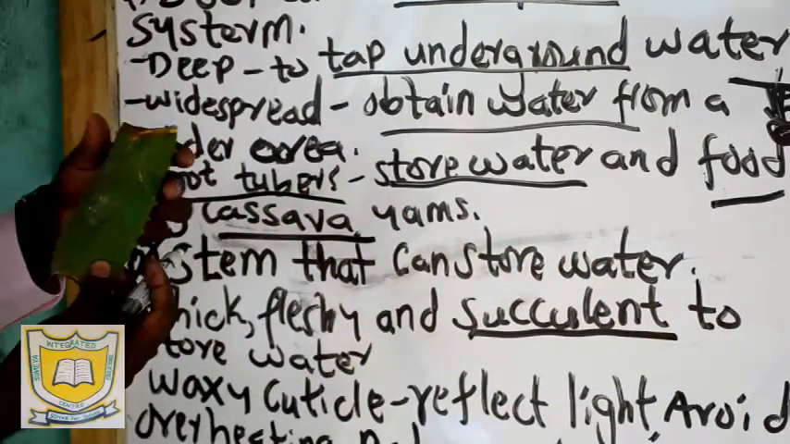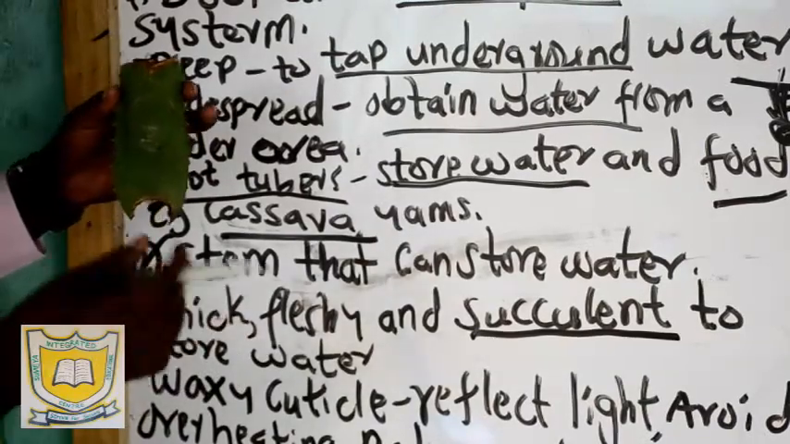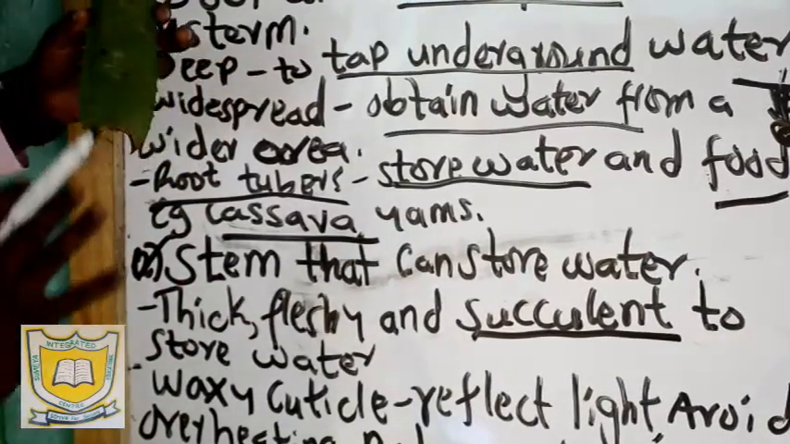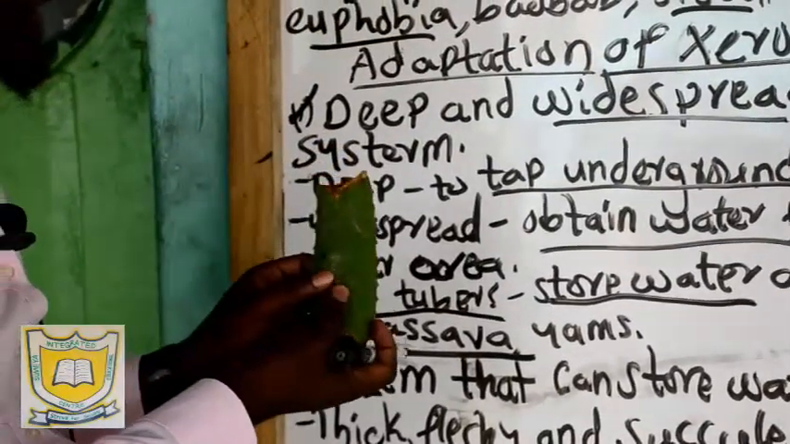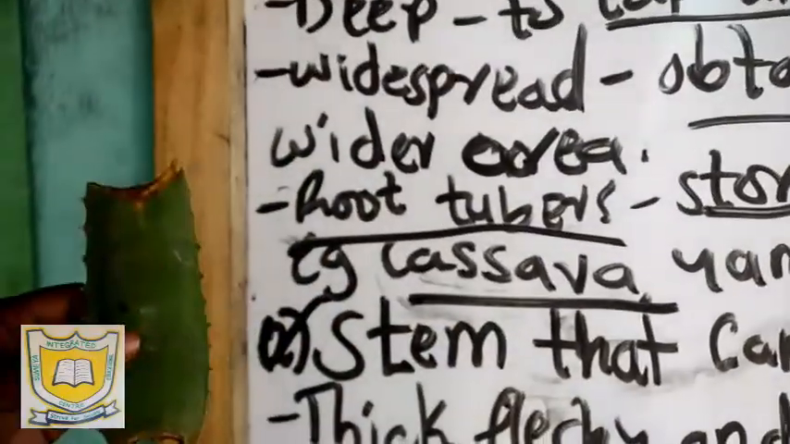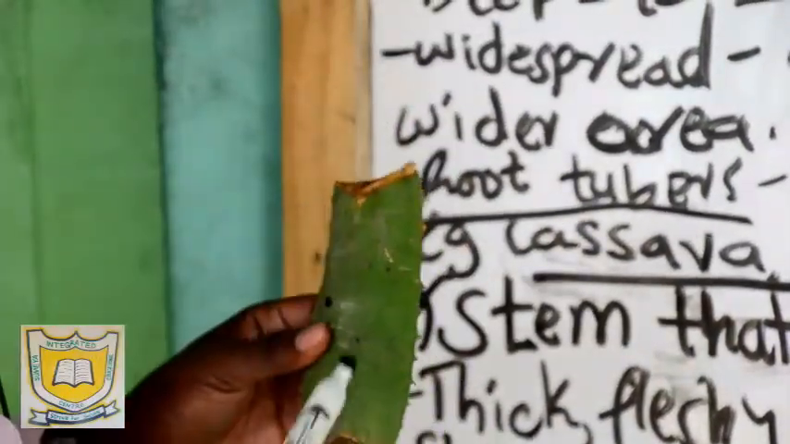For example, this is a part of the stem of a certain plant, maybe a cactus. Now this is a cactus branch. When you look at its stem, it is succulent. It is succulent so that it can store water. This water is used during dry seasons.